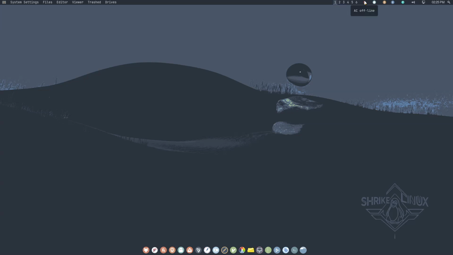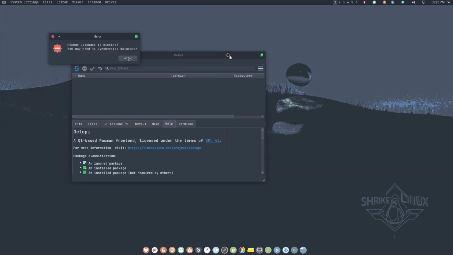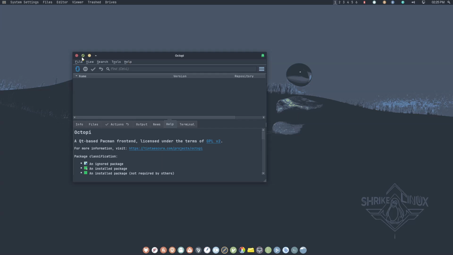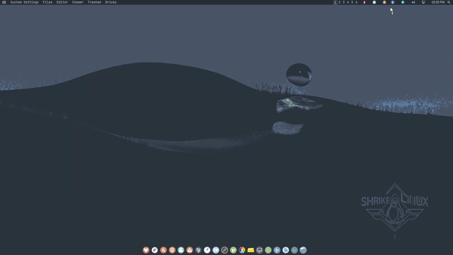We have the battery icon here. Yeah, let's say that. There we still have Octopi. Octopi is here. You can use it there. And what is this?